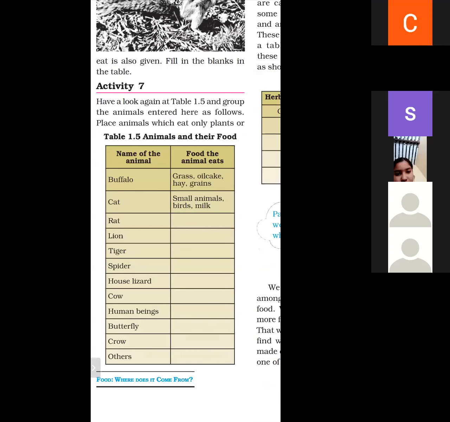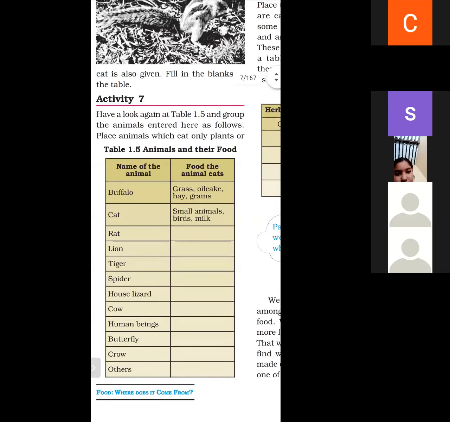What does the cow eat? Grass and any other material. So you have to complete activity 7, table 1.5, in your book.